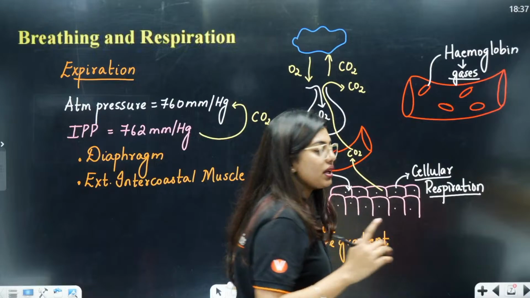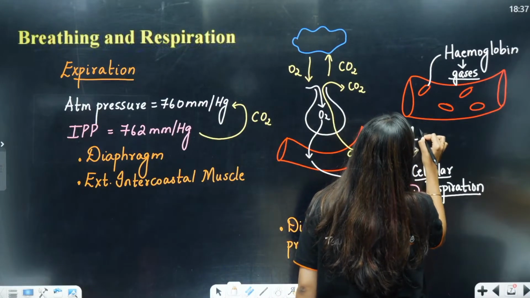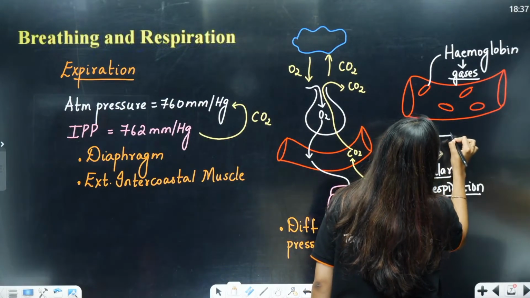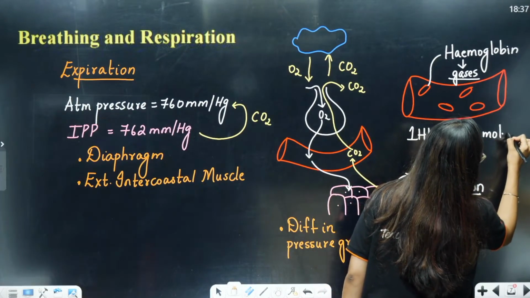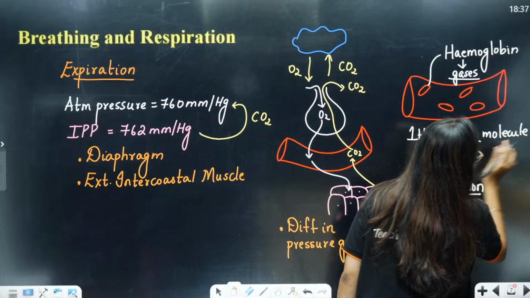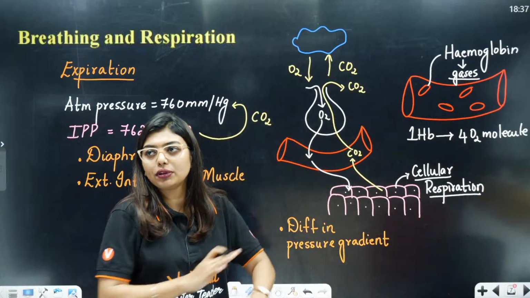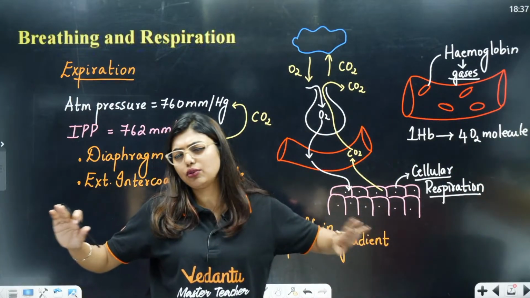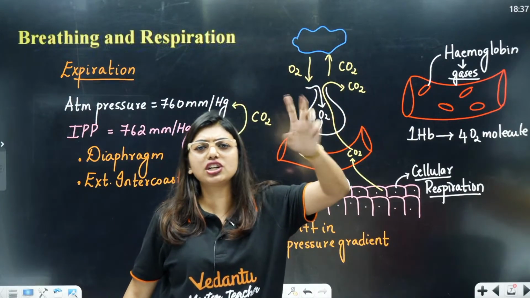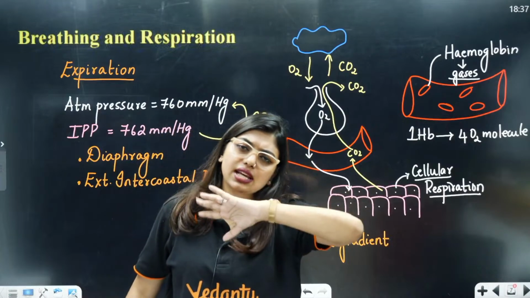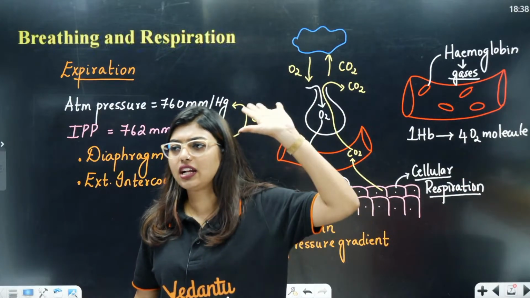And always remember that one hemoglobin, one Hb, can carry only 4 oxygen molecules. 4 oxygen molecules, and by the time 4 molecules are there, hemoglobin will be completely saturated, no more. It will be like, I don't want any more oxygen, enough, 4 oxygen, I am a small bus, only 4 seats are there, all the 4 are filled with oxygen, clear, okay.